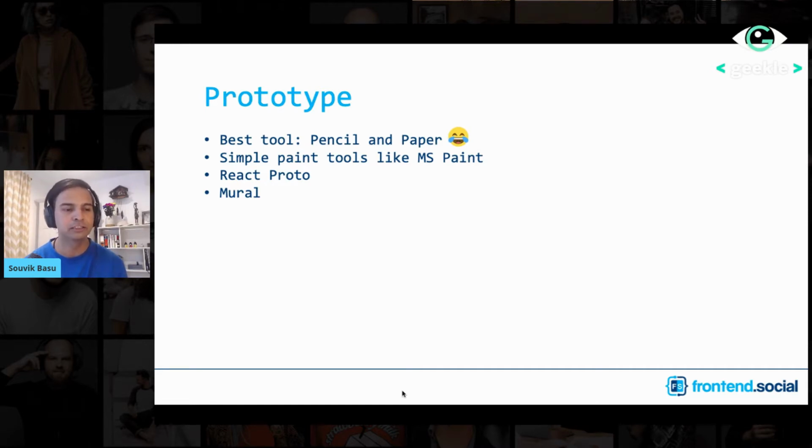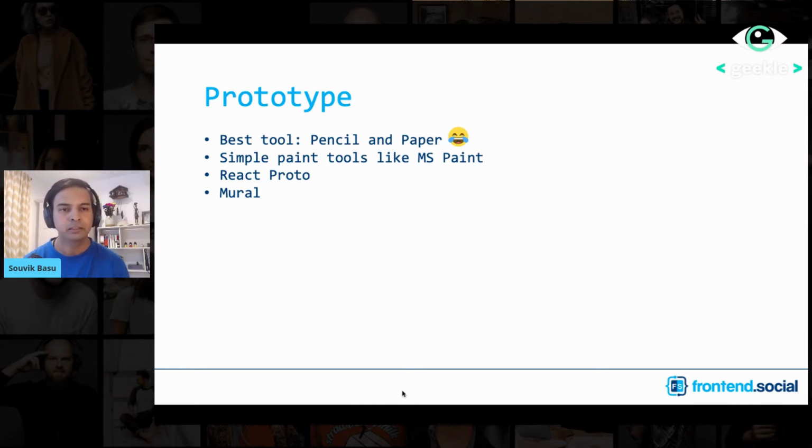So it's not really necessary that you always have to use some kind of software tool to get your work done. In fact, when I create a lot of web pages, when I have to interact with other developers, a lot of times I just create something in MS Paint, some kind of a paint tool, to quickly create a prototype and give it to them.